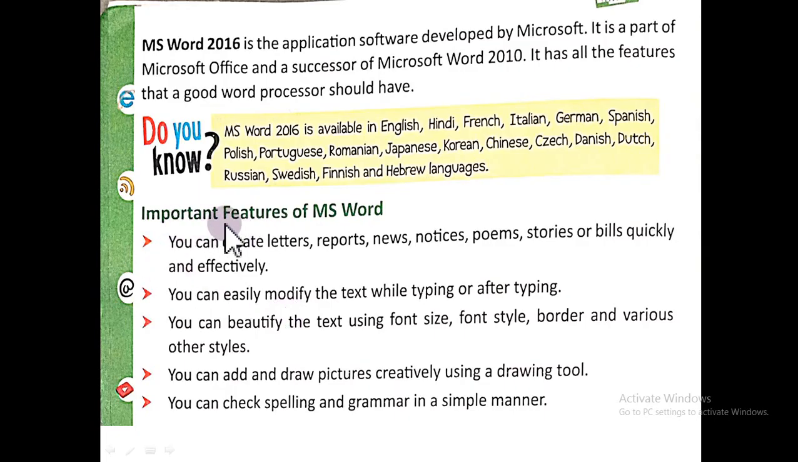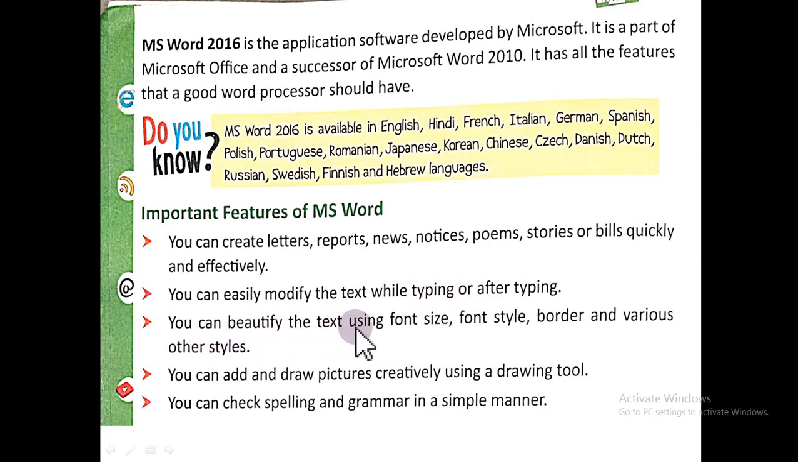Now next, what are the important features of MS Word? Students, you can create letters, reports, news, notices, poems, stories, or bills quickly and effectively. In MS Word you can do all these functions quickly and effectively. You can easily modify the text while typing and after typing. It means while typing, if you make some mistakes, if you want to change the text or add something new, then you can do it easily in MS Word.